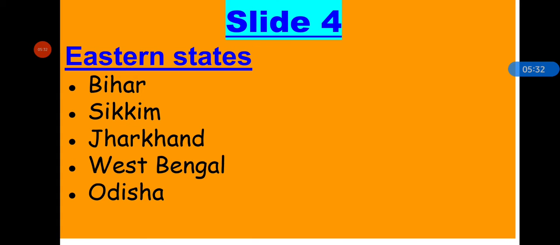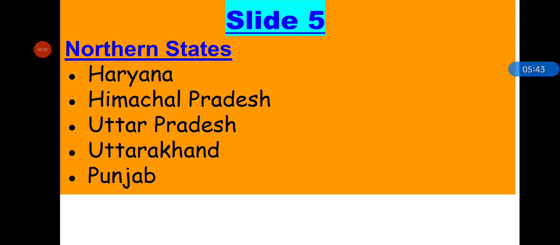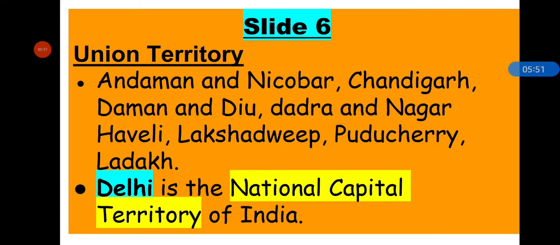Next is slide 4, eastern states: Bihar, Sikkim, Jharkhand, West Bengal and Odisha. Next, northern states: Haryana, Himachal Pradesh, Uttar Pradesh, Uttarakhand and Punjab. Next are the union territories.